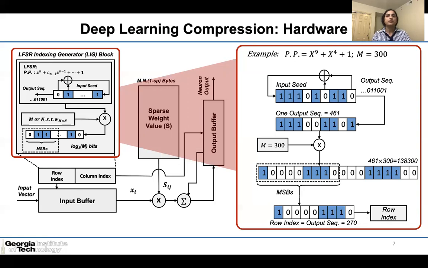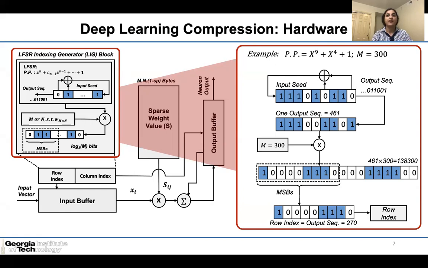One solution is to skip this number and take the next one in the sequence, but this will cause redundant clock cycles and decrease the performance. To solve this problem, we multiply it by the number of input neurons, which is 300 in this example, and take the most significant bits. Here, the MSB is equal to number 270. In this way, we bring all the values into the range of the input neurons and prevent redundant clock cycles.